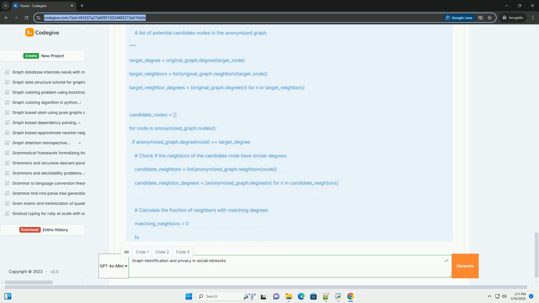Clustering coefficient measures the degree to which nodes in a graph tend to cluster together. For a node, it's the ratio of actual connections between its neighbors to the maximum possible connections.